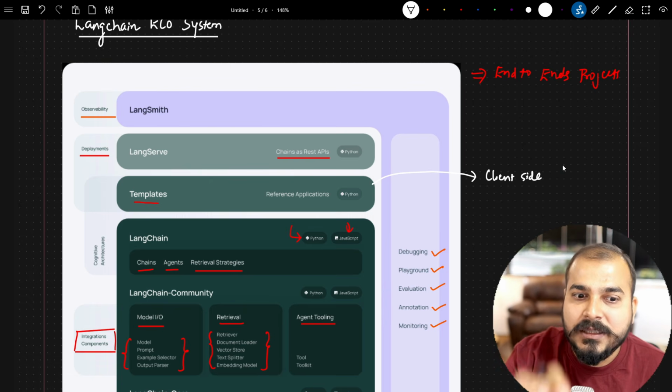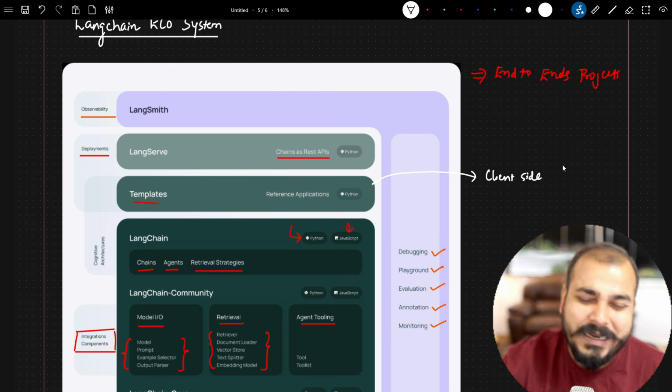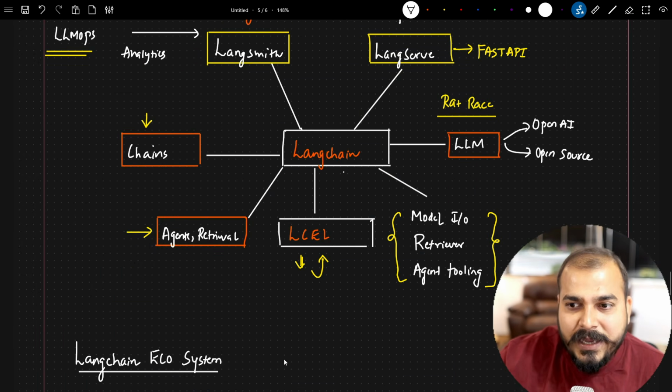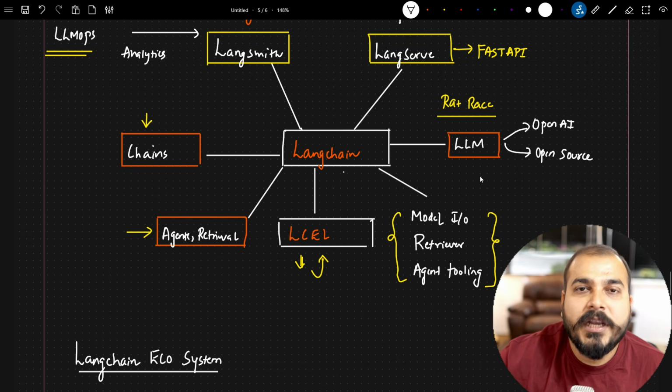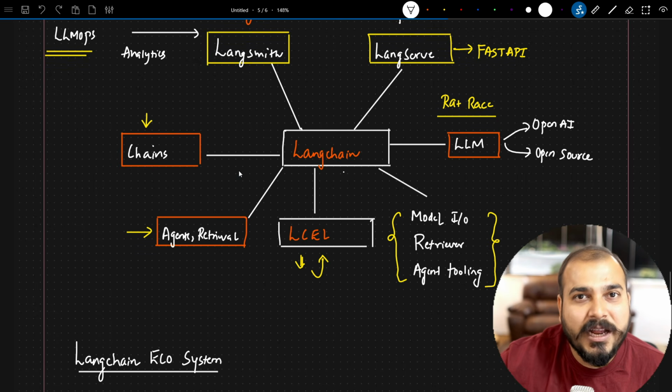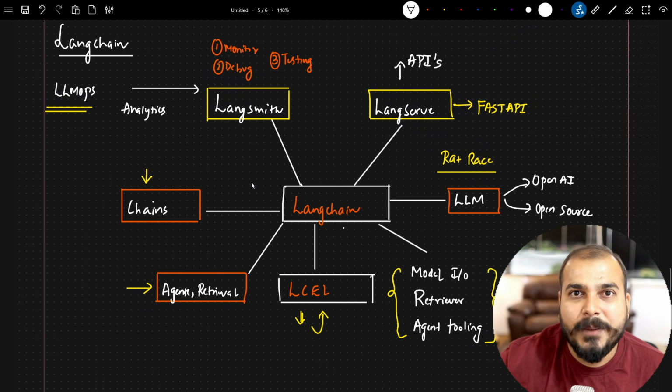All these things in the form of the ecosystem will be completely covered. Trust me, this is important because tomorrow, whatever LLM models may come, however advanced they may be, LangChain will be a generic framework which will help you build any kind of LLM application.